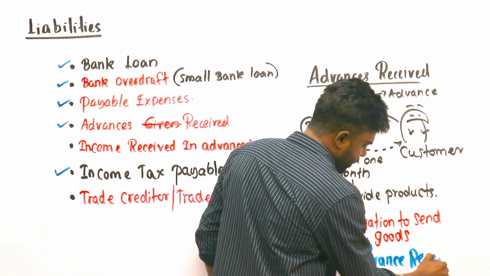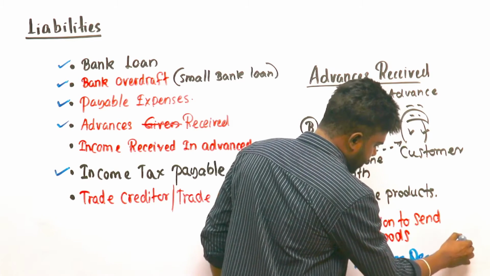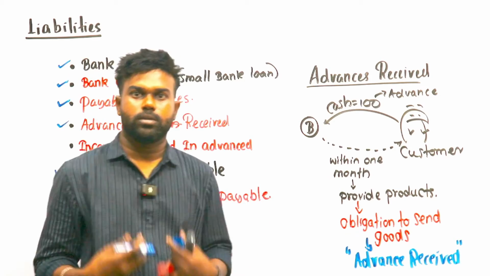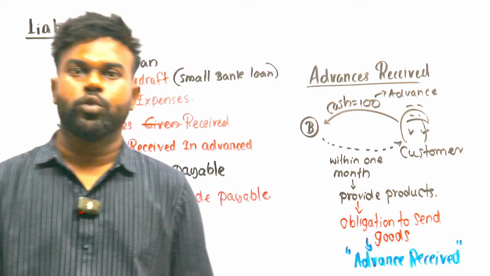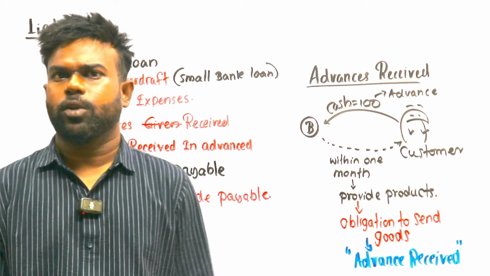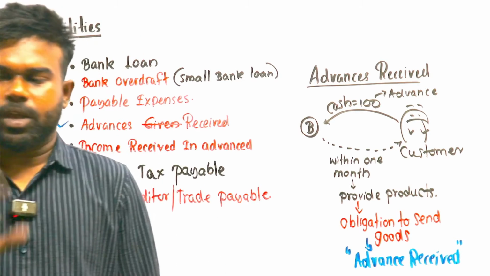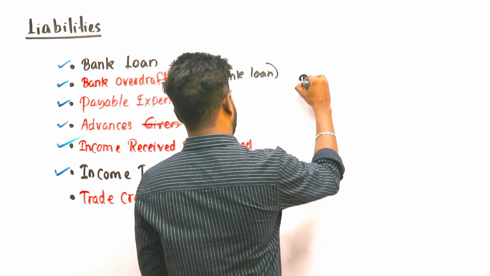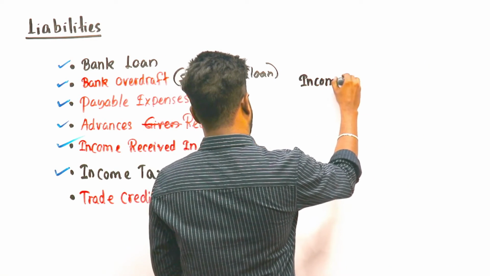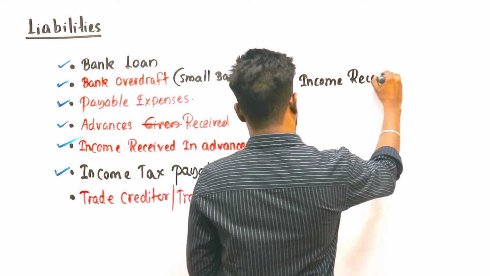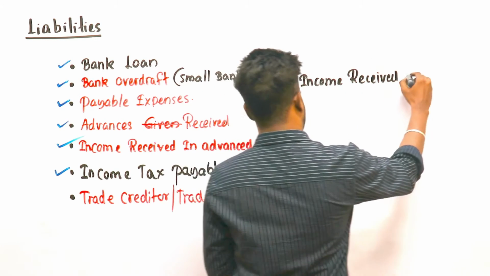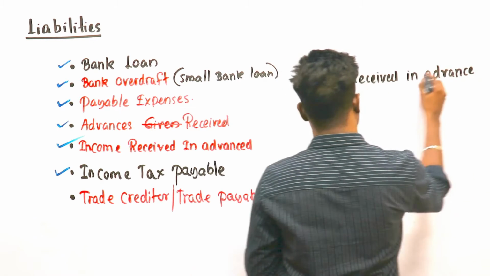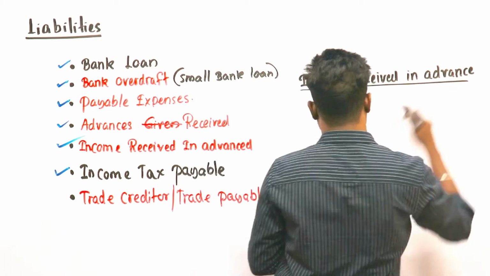Always keep in mind the meaning, not just the word. Advance received means cash received, but we have to provide benefits, goods. Therefore, it is a liability. The business has an obligation. Clear? Remember it like that. Right. Income received in advance. Clear?